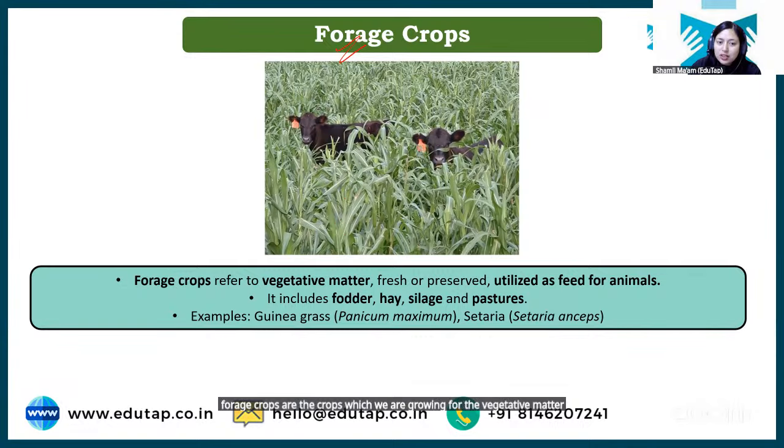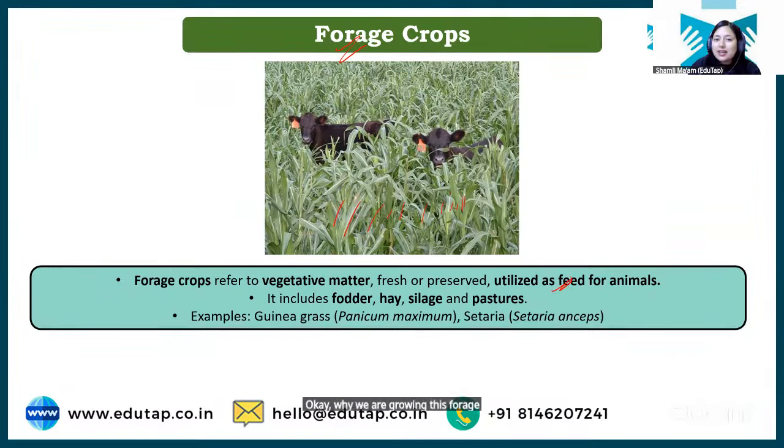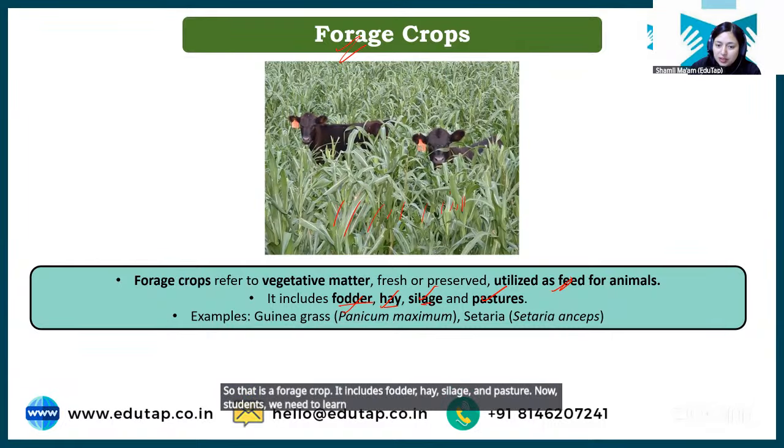Vegetative matter क्या होता है? This is the leaf part of the plant, leaf or the foliage part of the plant. Okay, and this is grown for feeding the animal. Okay, why we are growing this forage crop? To feed livestock, right? So that is a forage crop. It includes fodder, hay, silage, and pasture. Now, students, we need to learn the difference between these four.